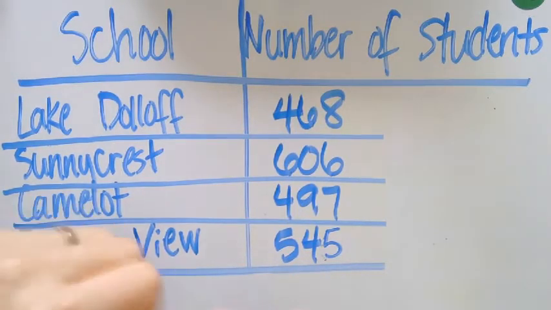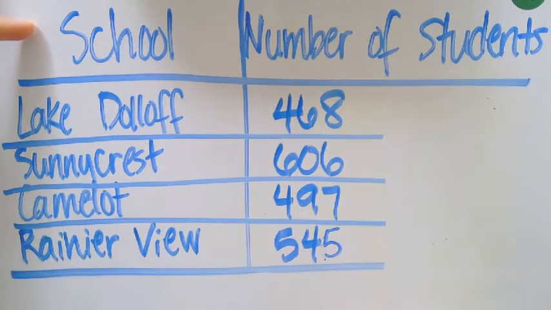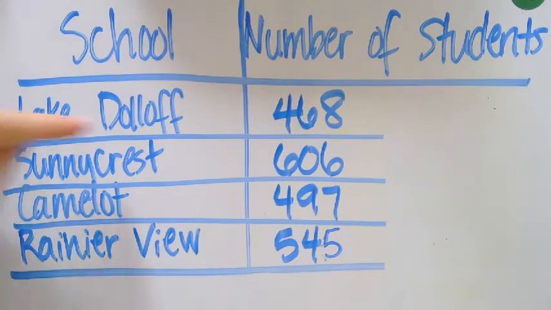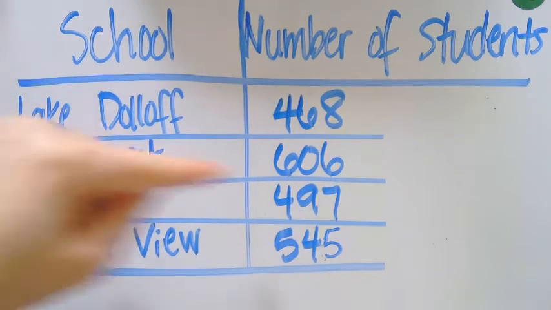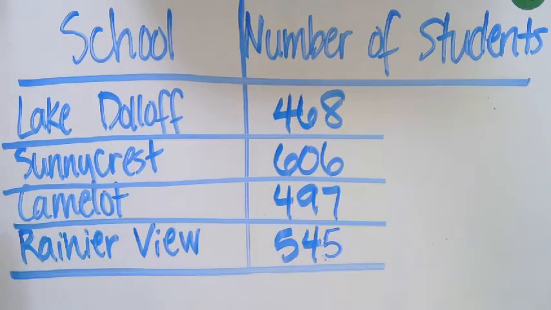All right, so we have on the left side school, and there are 4 different schools listed with, on the right side, number of students for each school. So this information tells me that at Lake Duluth, there are 468 students that attend Lake Duluth. There are 606 students that attend Sunnycrest.